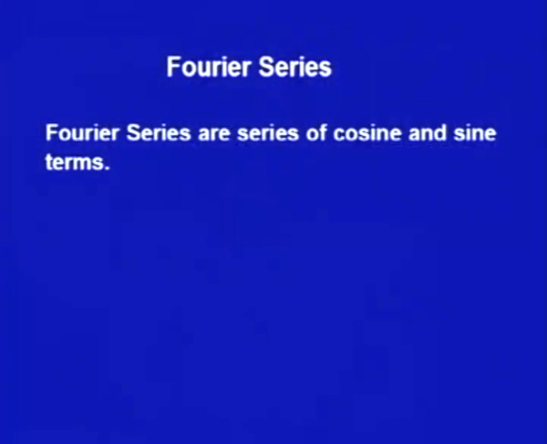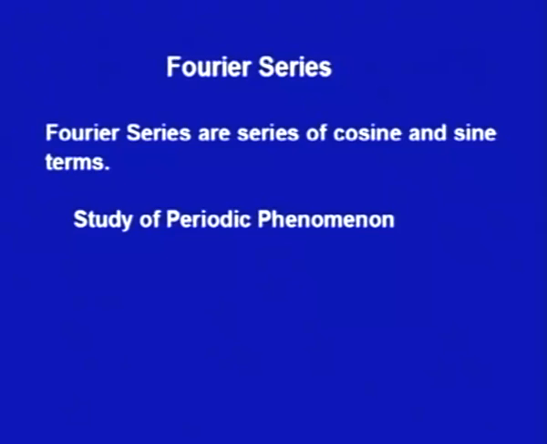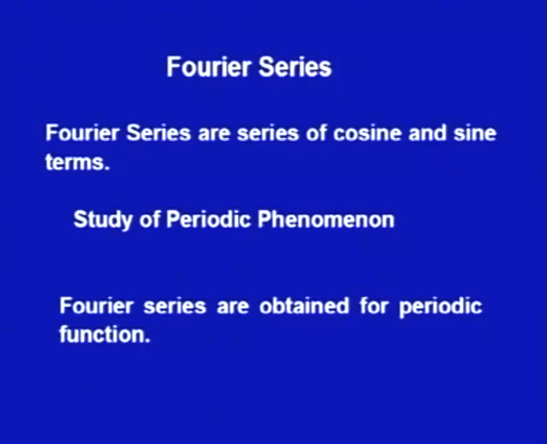So, now let us try to find out what the Fourier series is. Fourier series is a series of cosine and sine terms. This arises basically in the study of periodic phenomena, or in other words, Fourier series are obtained for periodic functions.